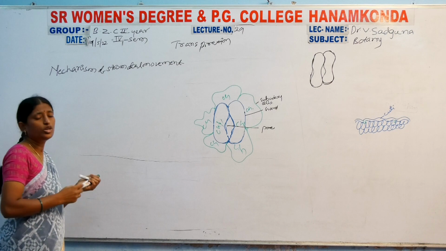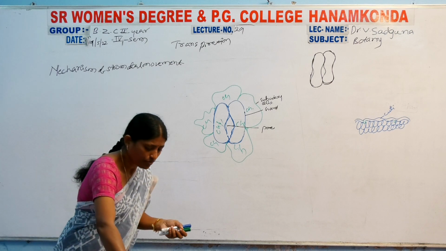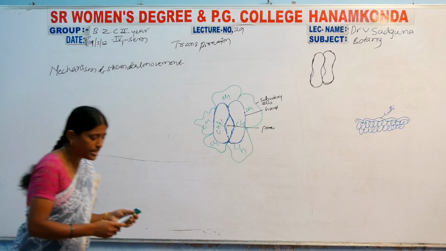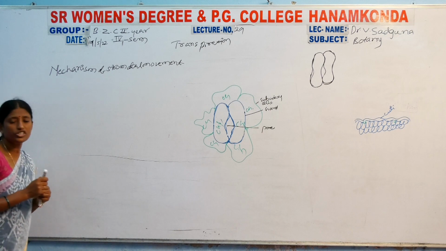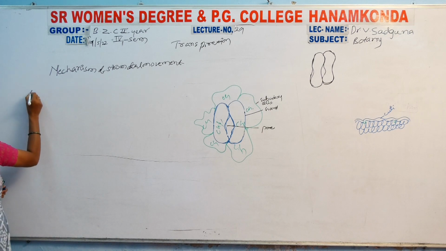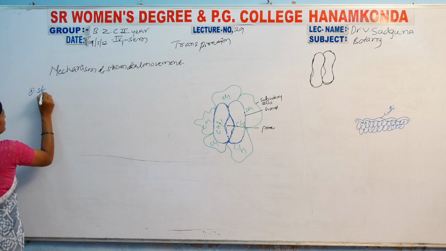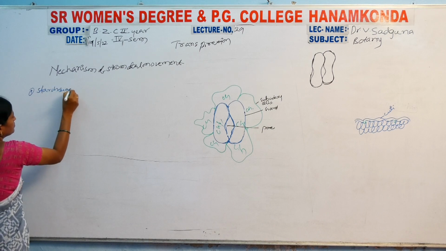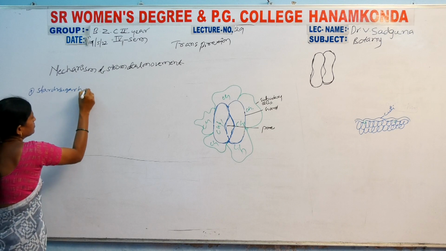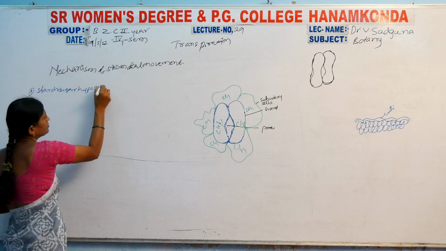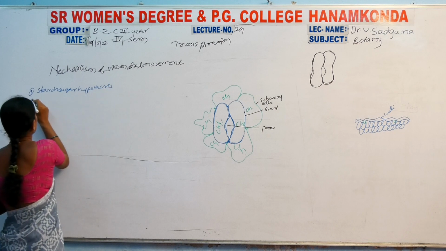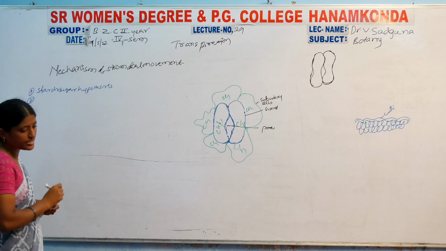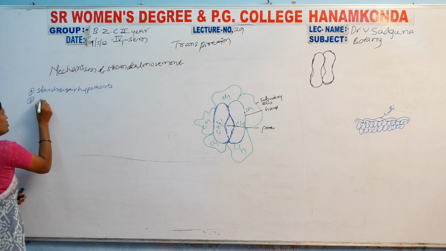The mechanism of stomatal movement has 5 different types of theory. Now, starch sugar hypothesis, number 1. Number 2 is potassium ion transport.